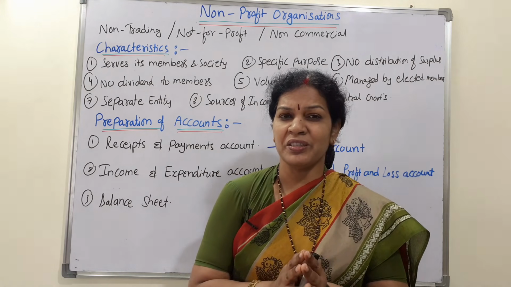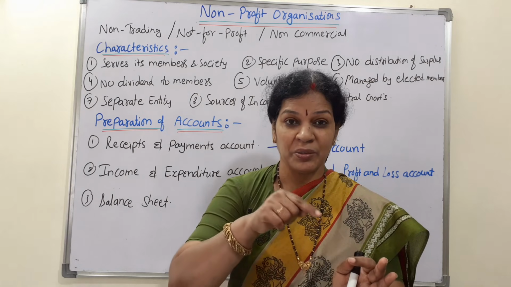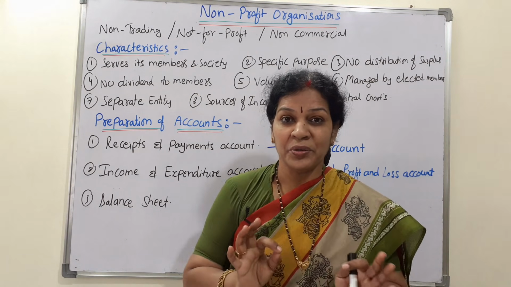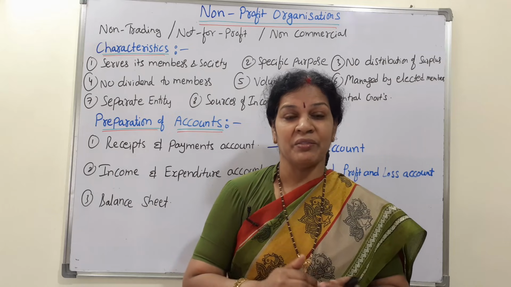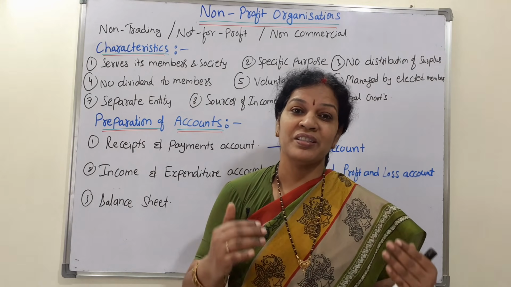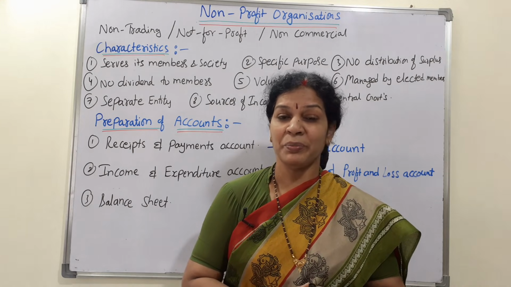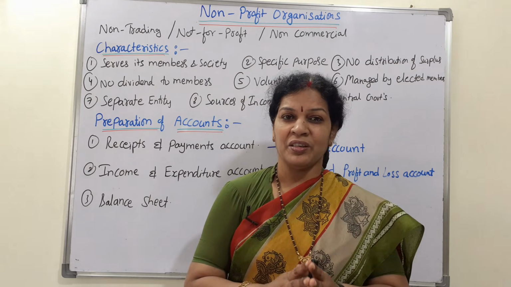Non-commercial organization means their main ambition is to serve the people, to serve the members, to serve the society. That's all, not to earn the profit. Though if they get the profit also, they will be converting this profit towards the organization activities. Profit will not be distributed among the members of the organization.